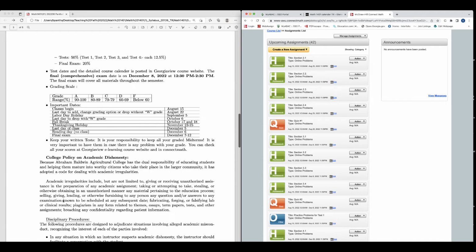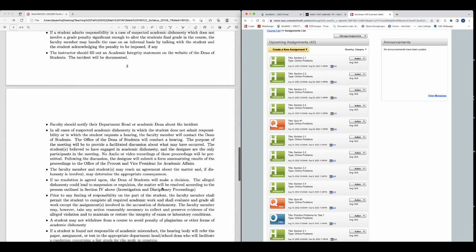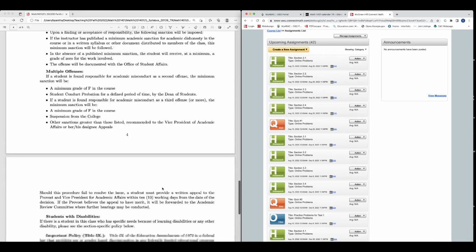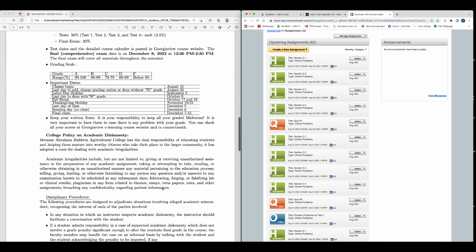Okay. So, college policy and academic dishonesty. As I mentioned, if I find you cheating or copying, or hiring a tutor to do your homework or quiz, then appropriate actions will be taken. These are the disciplinary procedures you can see. The last thing I want to tell you is, please read all of this and get familiar with the outcome if you do anything that is not legal, or I would say not legitimate.